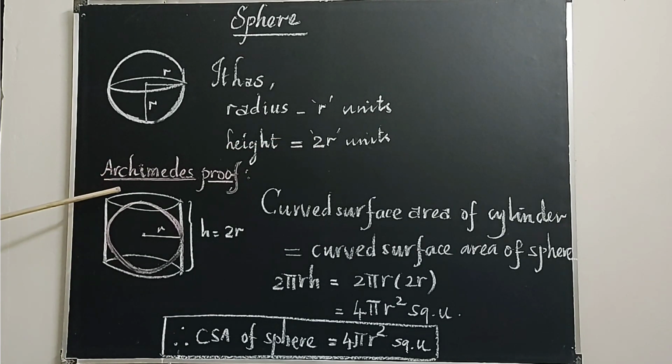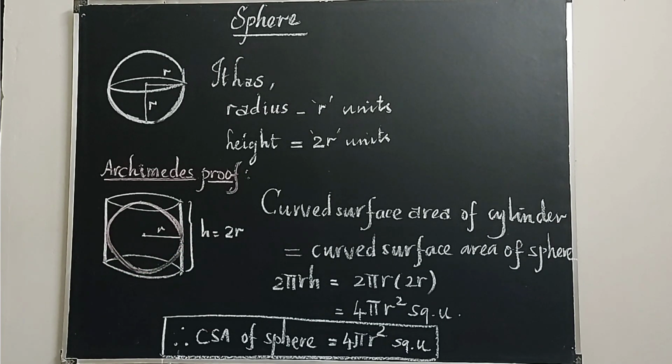He asked us to place a sphere inside a cylinder which are of same diameter. So the sphere and the cylinder are of same diameter, therefore they have the same radius. This is the height of the sphere, which is equal to height of the cylinder, and here we can say that this is the center of the sphere, this is an r and this is also an r. So height of the sphere is equal to 2r.